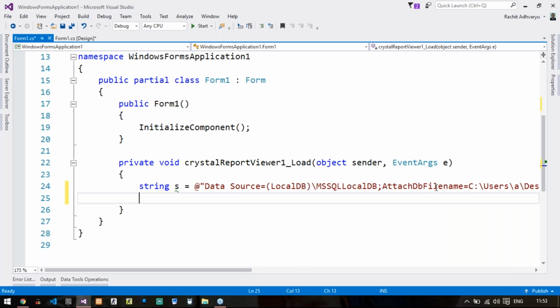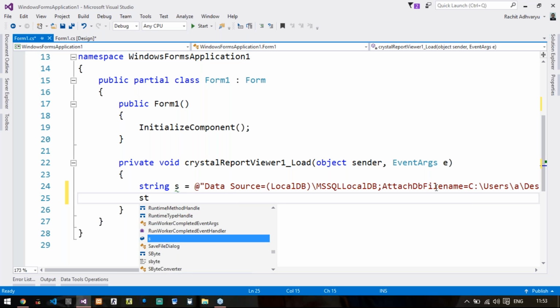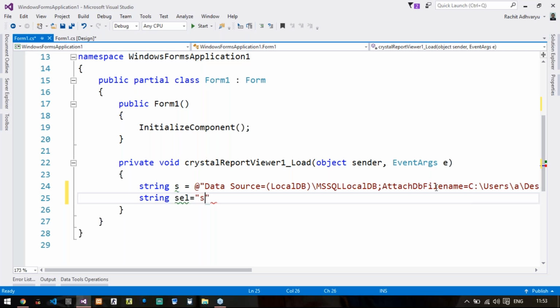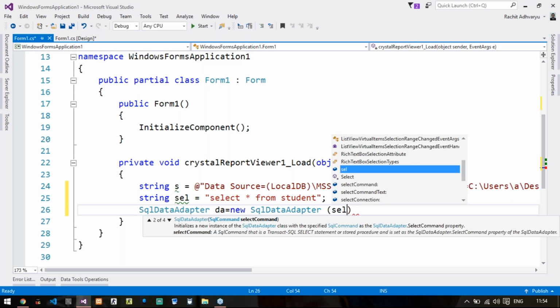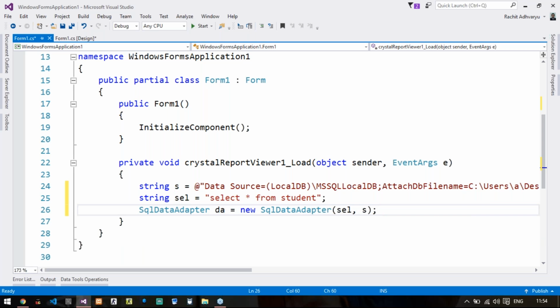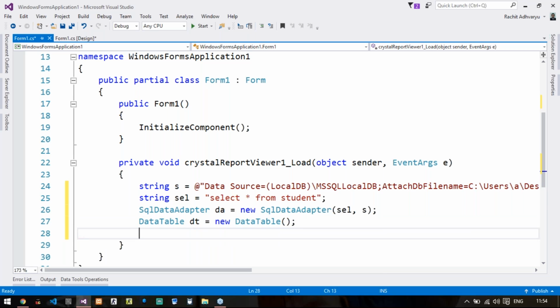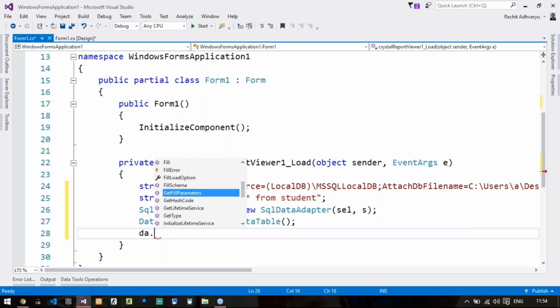Now the second thing I need to do is fetch the data that I want to display in my Crystal Report. So I will write string query equals to select star from student, that is my table name. Then to fetch the data, I will use SqlDataAdapter da equals to new SqlDataAdapter, pass the query and connection string in the arguments, and then define one DataTable dt equals to new DataTable, and da.Fill(dt).